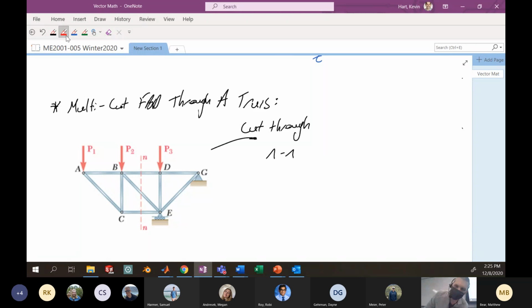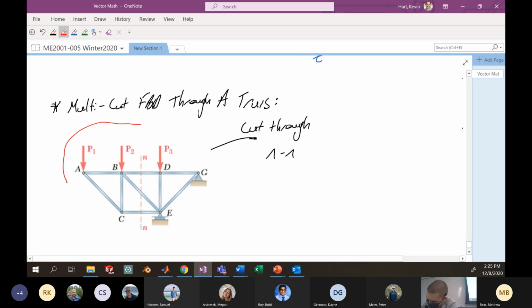After I make my cut, I can choose to analyze either the right-hand side or the left-hand side, depending on some of the information that I know in the problem. We'll discuss this when we get to the truss portion of this class. But let's say that I'm just interested in analyzing the left-hand side of the object here.